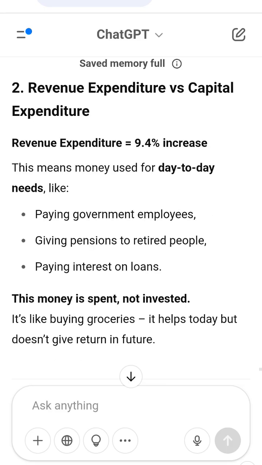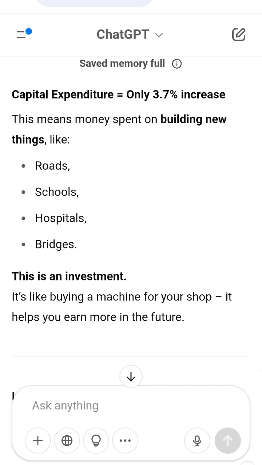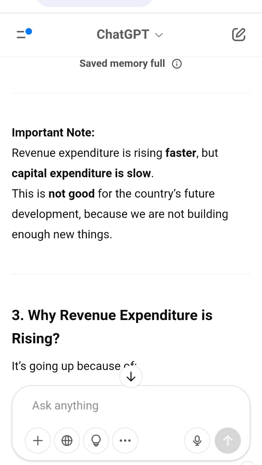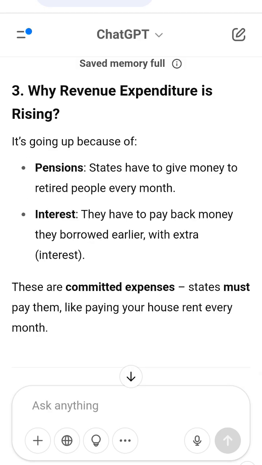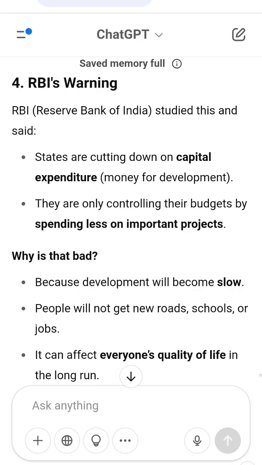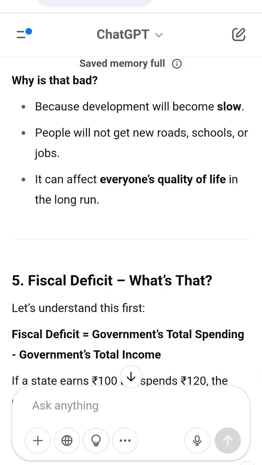The RBI, Reserve Bank of India, warned that this decline in capital spending may harm the quality and speed of economic growth. 5. Fiscal deficit: are states managing it? Fiscal deficit means when states spend more money than they earn. The states are following the rules of the FRBM Act, Fiscal Responsibility and Budget Management Act, which sets a limit on how much they can borrow.